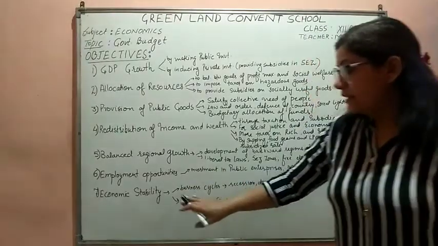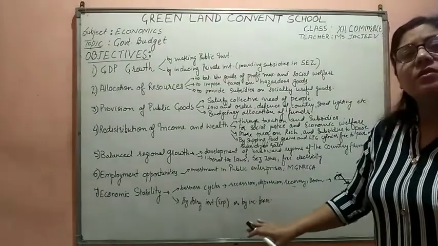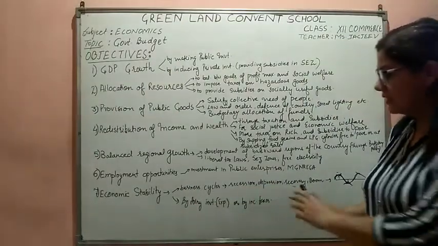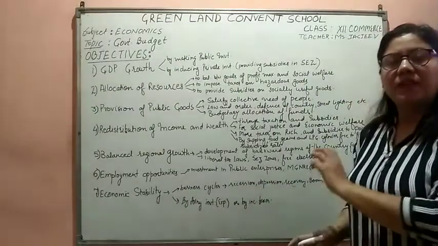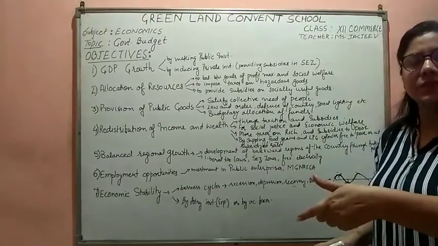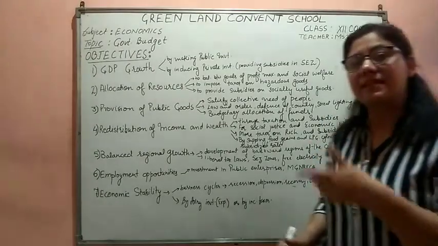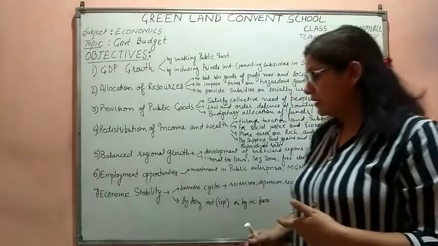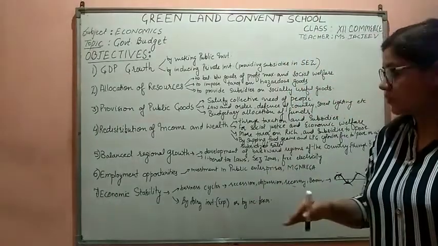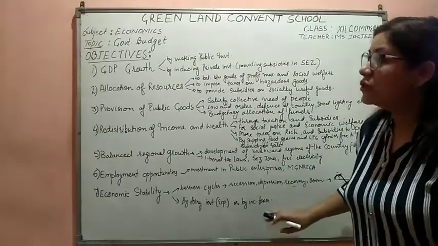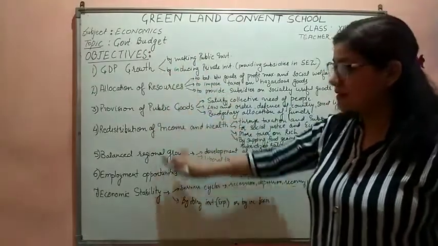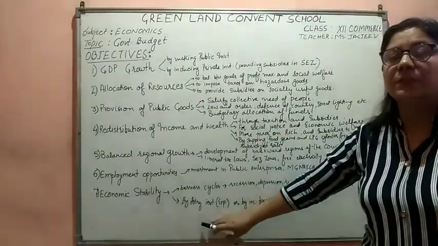Economic stability, in the economic stability the government also provides subsidies. Subsidies and taxes go hand in hand. The more taxes are imposed, the less subsidy should be given. And the fewer taxes are imposed, the more subsidy should be given. So these are the 6 objectives of the government budget.